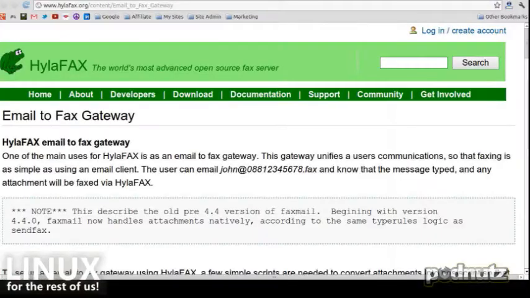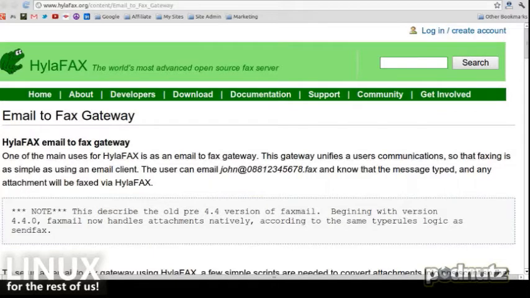There's this open source software called Hylafax, at hylafax.org. And they have a cute little frog as their logo. Think of this as a standalone application that can send faxes out on your behalf and receive faxes on your behalf. It's basically like an email server sitting on your network. When you send it an email, it will take that and send it out as a fax.